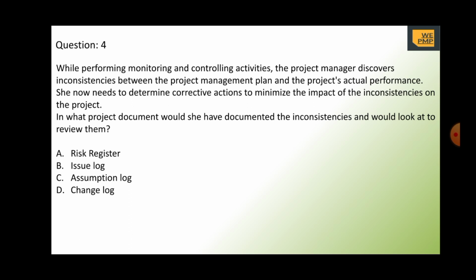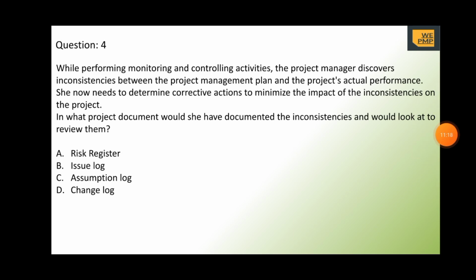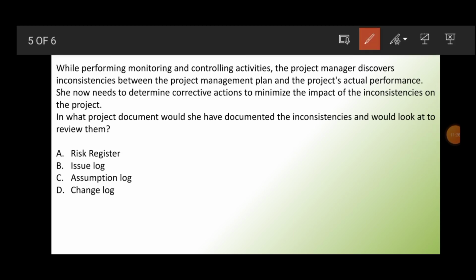Now let's go to the question and mark the important words. The project is in monitoring and controlling activity. So we are in the monitoring and controlling phase. The project manager discovers inconsistency. So there is inconsistency between the project management plan and the actual performance. So inconsistency is the term. So where should we go and look to review them?